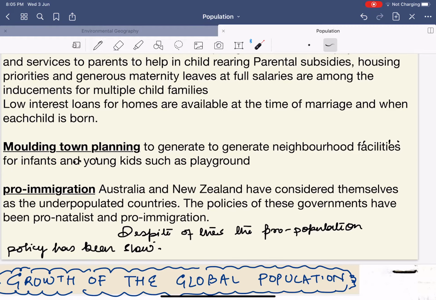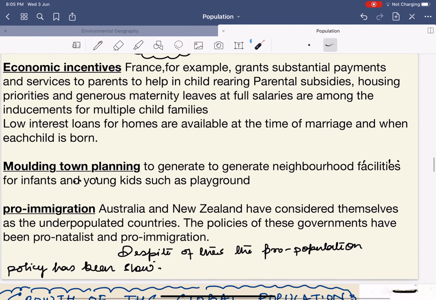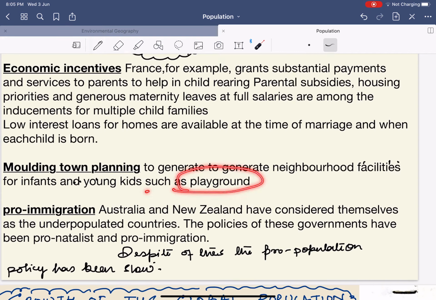The molding of the town planning is to generate neighborhood facilities for infants. Sorry, I have written it two times. To generate facilities for infants and young kids, such as playgrounds. It means they entirely molded the town planning so that if families are having more children, there should also be more areas for the children to play and stay.